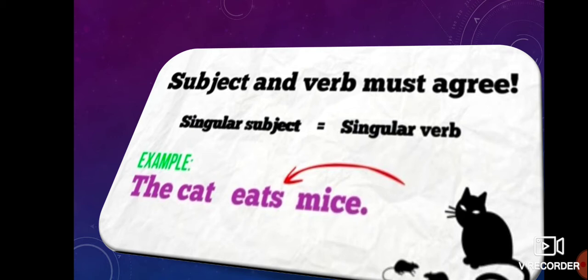Here the verb eats is a singular verb, and cat is a singular noun, so a singular subject takes a singular verb. The singular verbs are verb 1 plus S/ES/IES, is, was, does, has. They go with singular subjects.